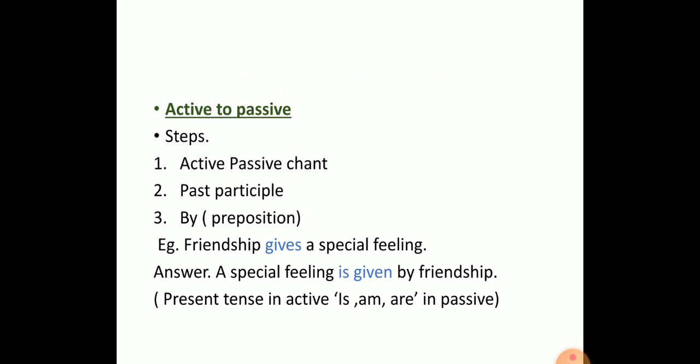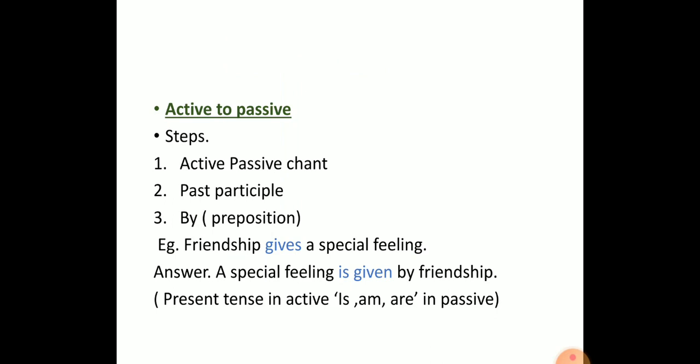Here you can see on your screen we are going to change active voice into passive voice first. Then we'll take examples of passive to active and we'll end up with both, vice versa. As you all learned about steps and procedures before, here we just have a reminder: active passive chart, number 2 is past participle, that is called verb's third form, where we saw words like ed, en, and last one is by. So let's start our first simple example.